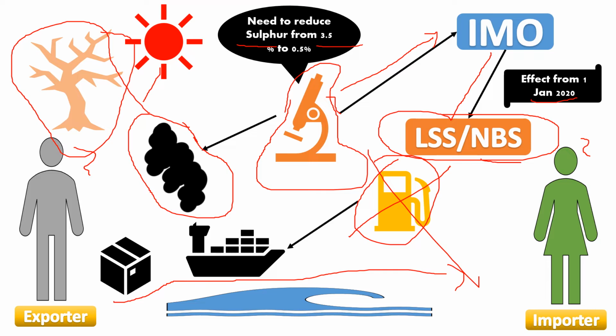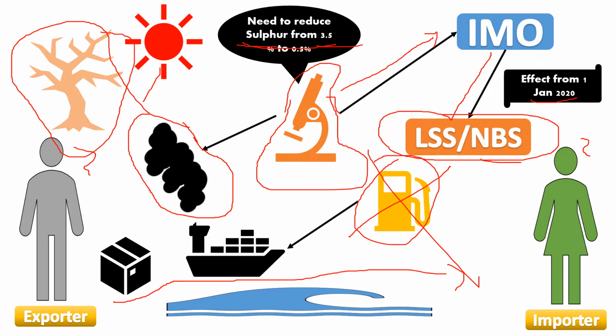So the next question is why LSS is applicable here. Suppose sulfur available in the fuel is 3.5%. If we reduce it, it also generates extra cost. Who will pay for this? If sulfur is decreased, the fuel cost also becomes higher. That is why extra cost is applicable here.